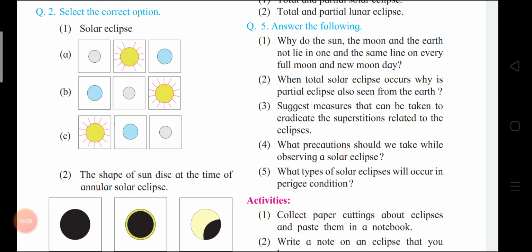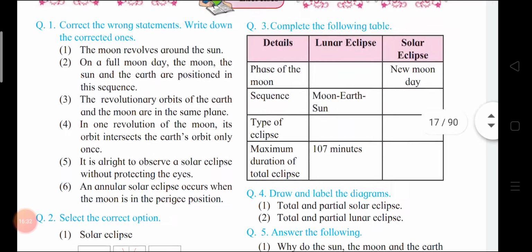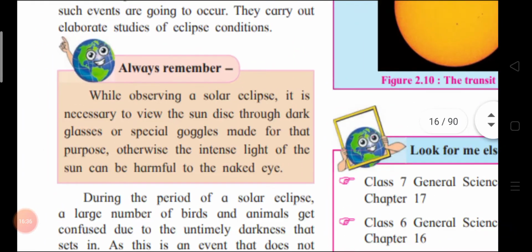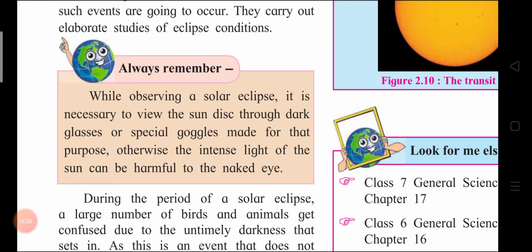What precautions should we take while observing a solar eclipse? It is in the textbook here. You can write it down. Always remember paragraph. While observing a solar eclipse, it is necessary to view the sun disk through dark glasses or special goggles made for that purpose. Otherwise, the intense light of the sun can be harmful to the naked eye.